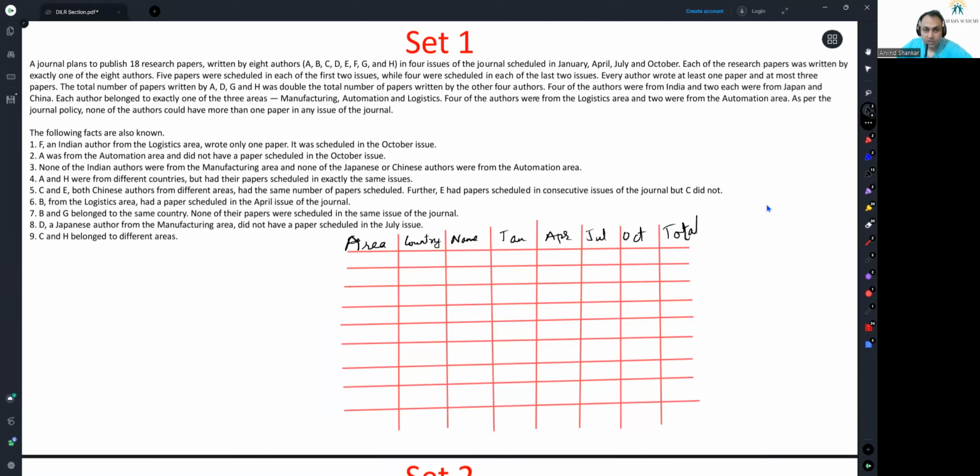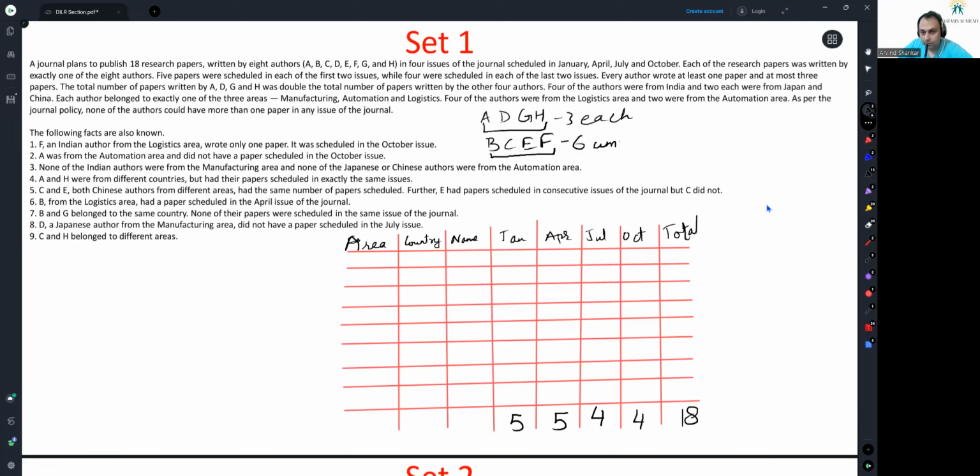For each of these months also we were given the information. 5 papers were scheduled in each of the first 2 issues. So 5 in January, 5 in April, 4 in July, and 4 in October, total 18. We also had the information A, D, G, H. All of them had 3 each. But B, C, E, F, we know that they are 6 cumulative.